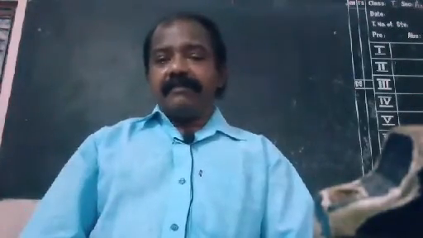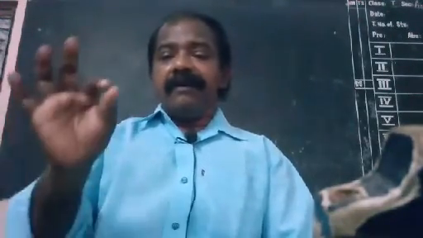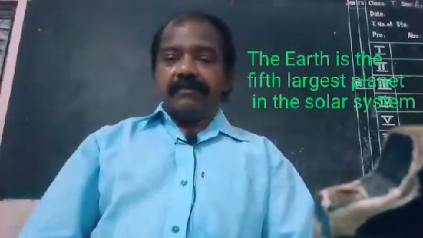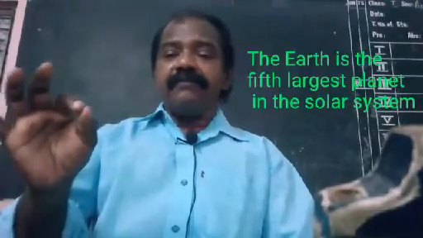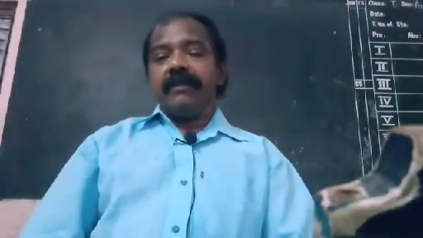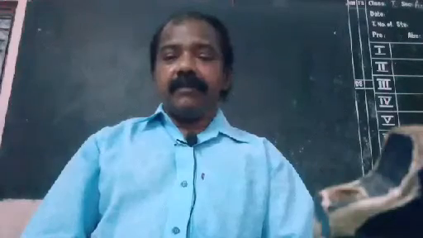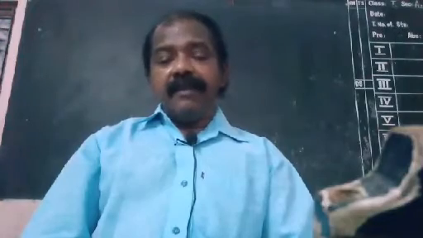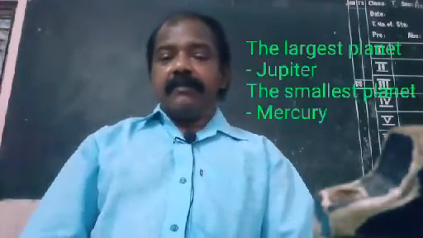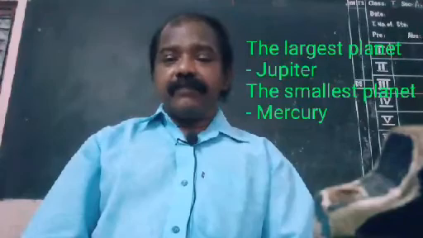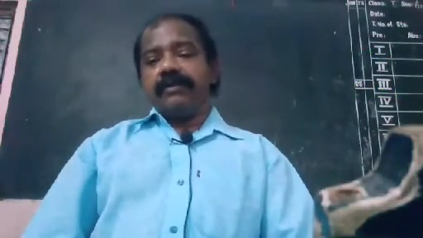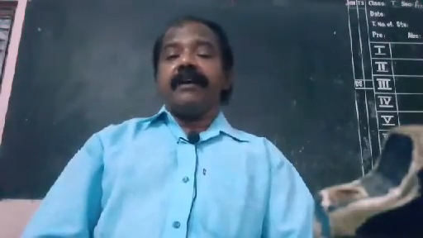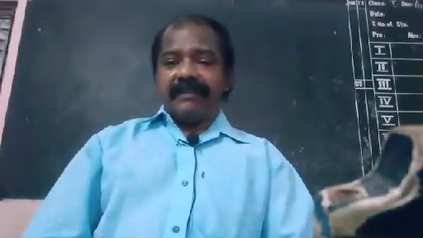If you look from the size, Earth is the fifth largest planet in the solar system. Which is the largest planet? Jupiter is the largest planet. Which is the smallest planet? Mercury is the smallest planet. So, our Earth has fifth place in the case of size.